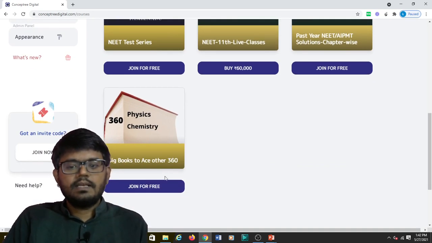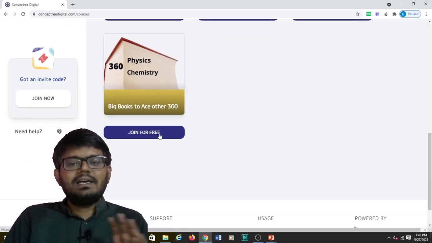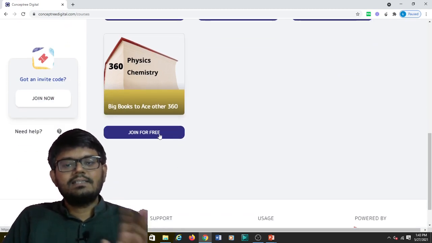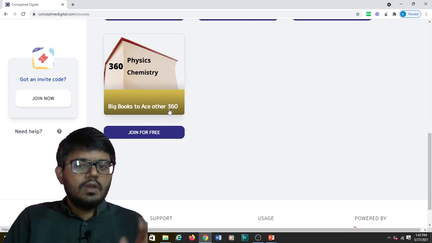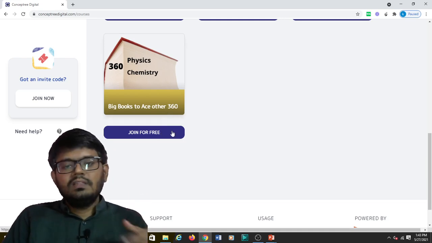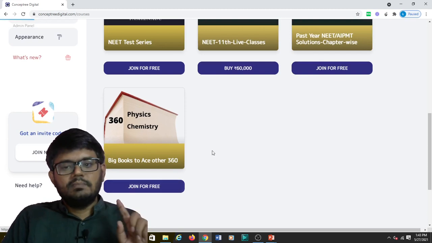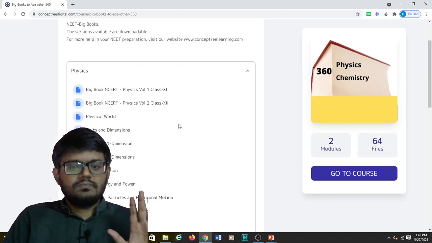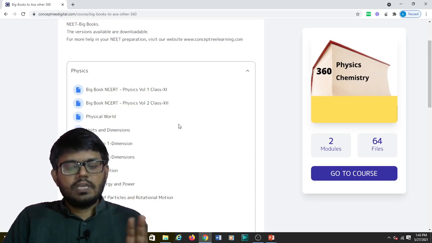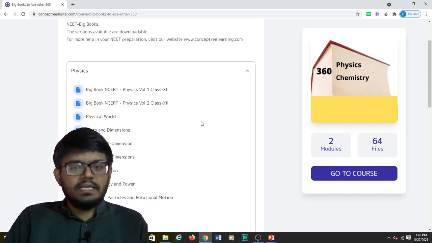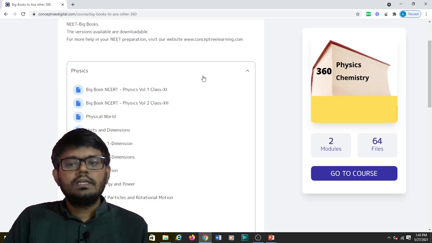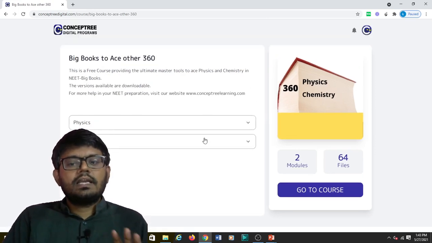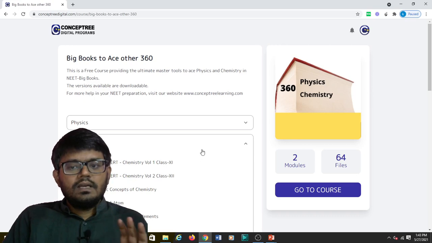Finally, this is something some of the students are asking: sir, why have you not kept the big book in the regular section? Because the big books are a set of practice books. The reason we have kept it separately is that these are not books developed by Concept Learning faculty; they are not resources developed by Concept Learning.